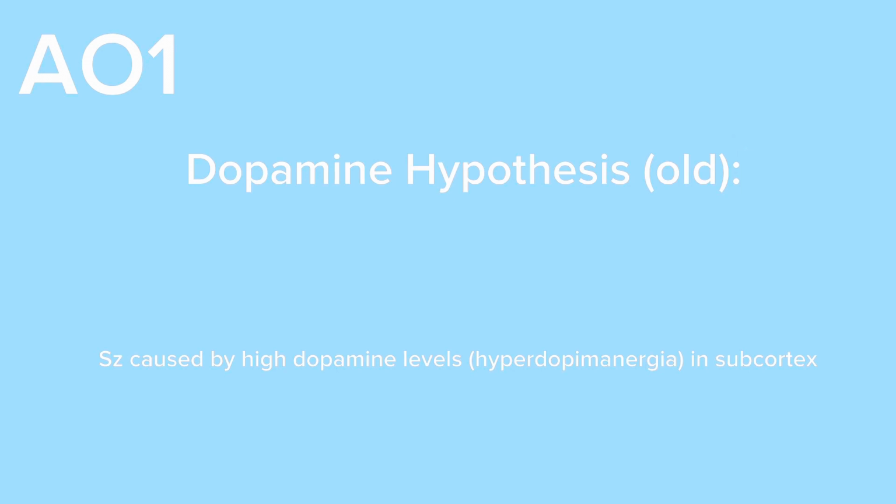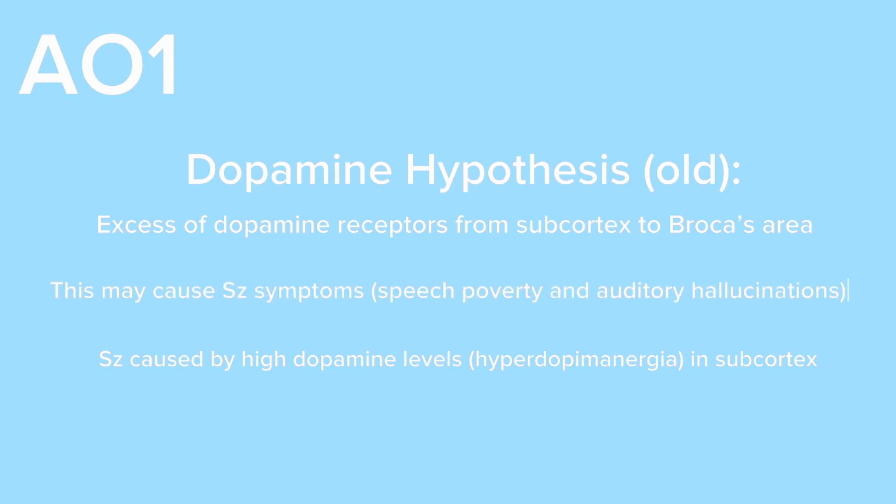Additionally, an excess of dopamine receptors in the pathways from your subcortex to your Broca's area could also cause speech poverty and auditory hallucinations. These are symptoms we associate with schizophrenia. And finally, high levels of dopamine can be caused by neurons firing too easily or too many dopamine receptors on the postsynaptic neuron. This causes a greater excitatory effect and greater binding to the receptors, leading to more dopamine release. So if you have more receptors on your postsynaptic neuron, more dopamine is able to bind to those receptors and therefore generate a greater excitatory effect.